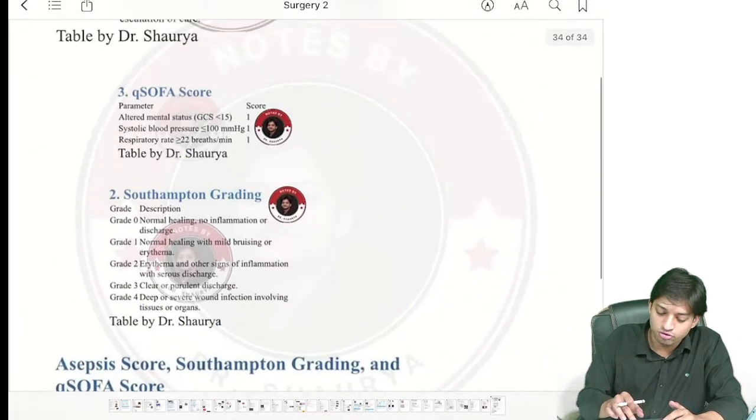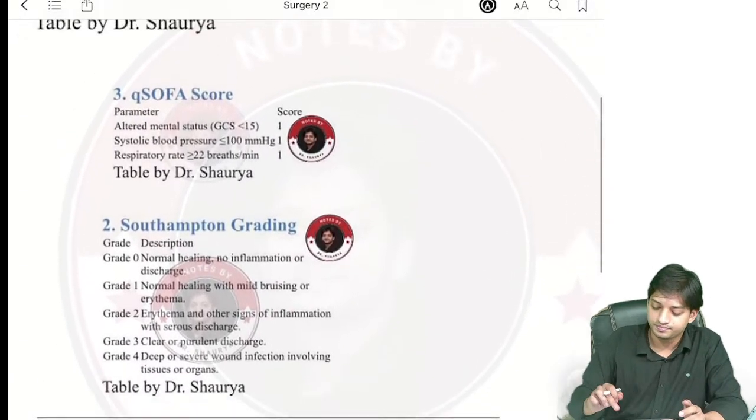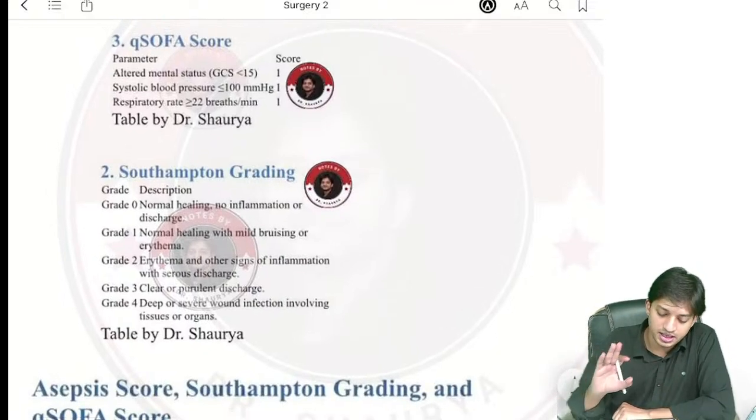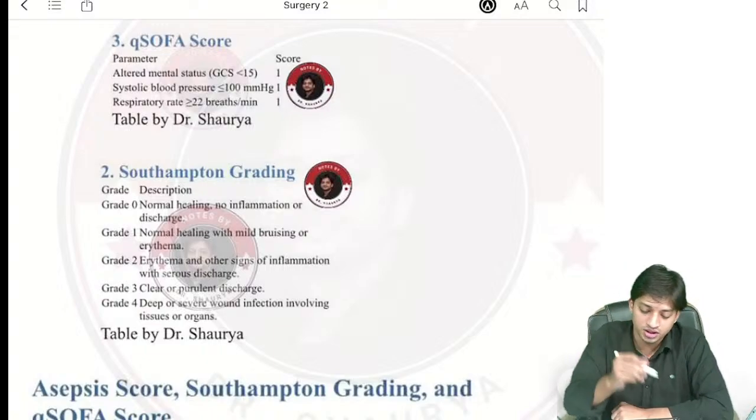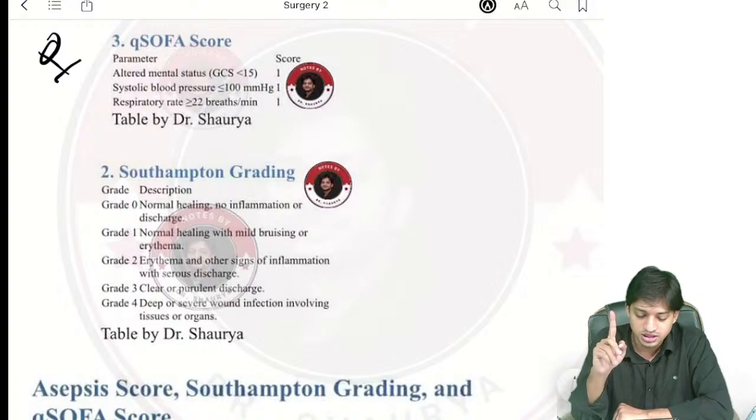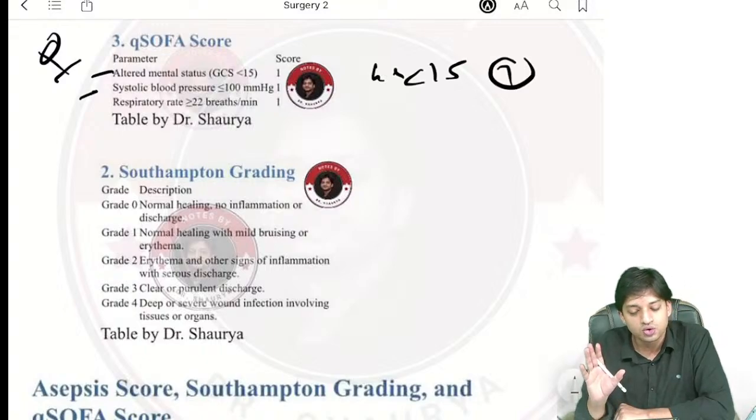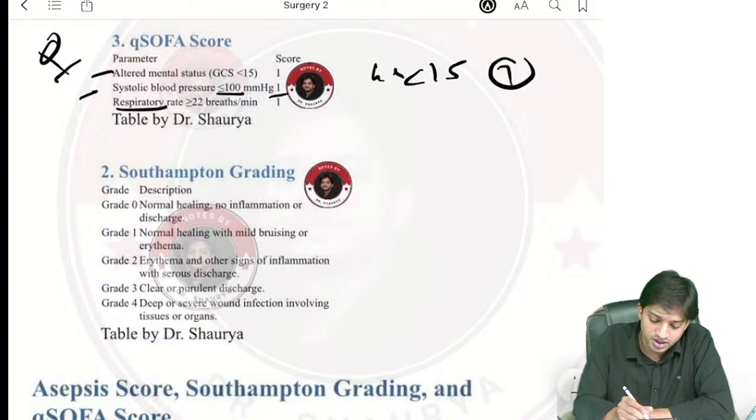See, they have asked questions about the Q-SOFA scoring. So Q-SOFA scoring, you can see here, the parameter is altered mental status, right? First of all, they have asked what parameters are included in the Q-SOFA scoring. This is an important asked point, so focus on that. Altered mental status: if GCS is less than 15, then 1 point is given. Systolic blood pressure less than 100 mmHg, again 1 point is given. Respiratory rate more than 22, again 1 point is given, the Q-SOFA score.